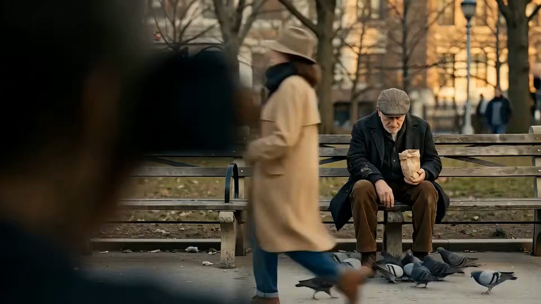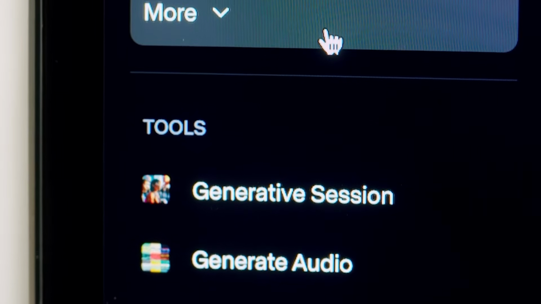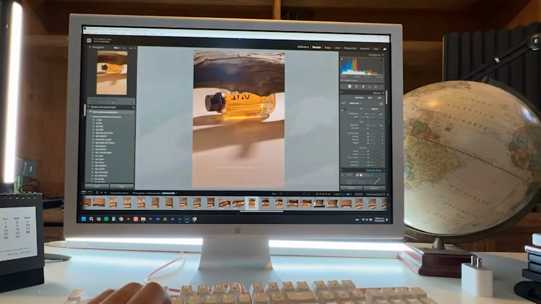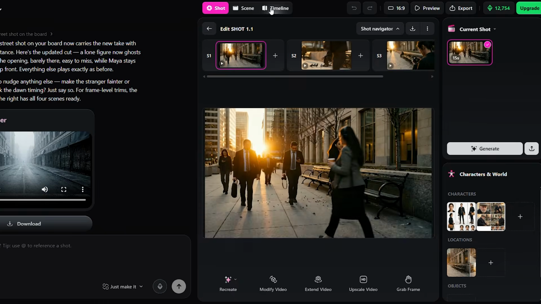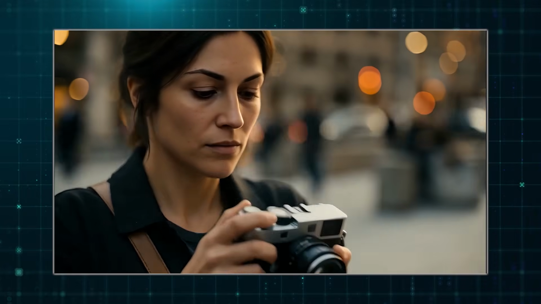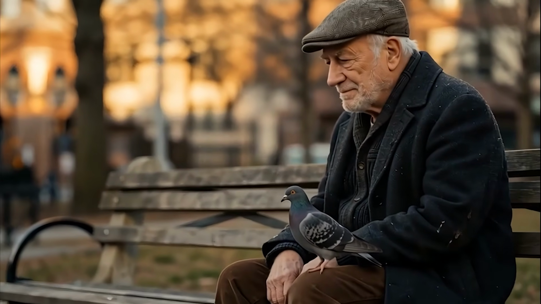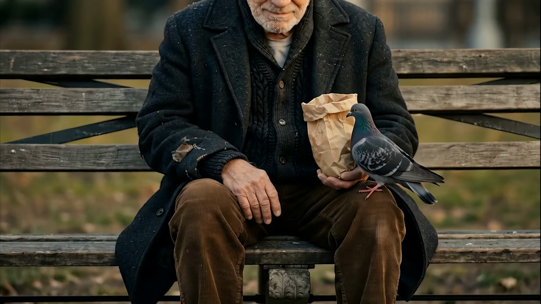The thing I keep coming back to is consistency. Every AI video tool I've used before Director has a version of the same problem. Your character looks slightly different in Scene 3 than they did in Scene 1. The lighting shifts. The style drifts. By the end of a longer piece, it feels like a collection of moments rather than a story. Director holds. The photographer looks the same in the final scene as she does in the first. The color grade doesn't drift. The stranger's silhouette stays recognizable. That consistency is what makes it feel like a film instead of a demo reel.